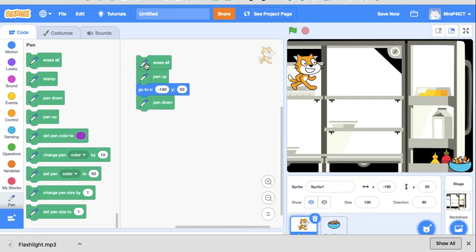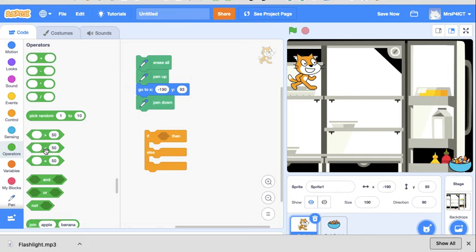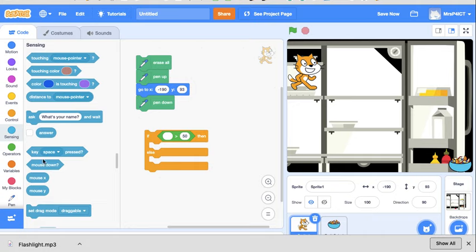Then we're going to bring in the loudness. Now he's going to have two things he's going to be doing. He's either going to be moving along or he's going to drop down and eat his salad. So first of all, we have to put in some conditions. Right, sensing some loudness here.